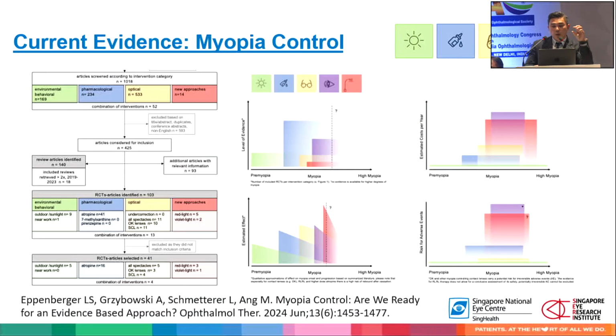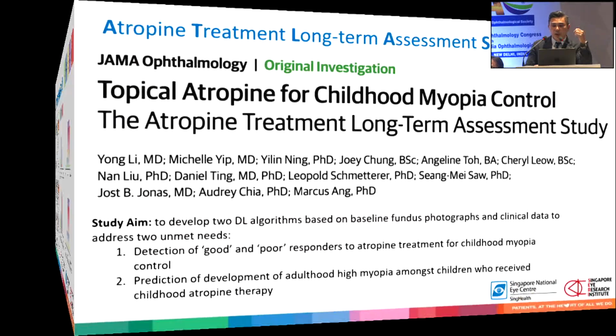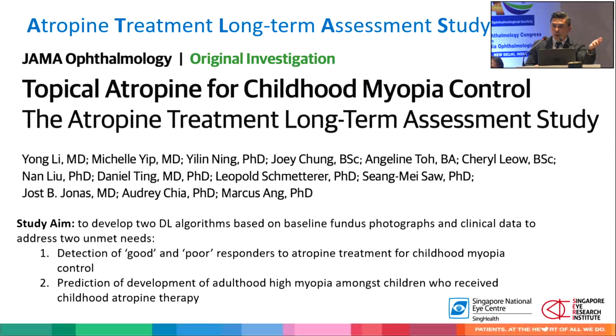Now, the question really is efficacy. Who do we need to treat? Not every child responds in the same way. And what we, as clinicians, really like to have ideally is a crystal ball that tells us, oh, this child needs combo therapy, or this child requires atropine, or this child requires red light therapy. That is soon to come, but is not here yet because we need data to do that.